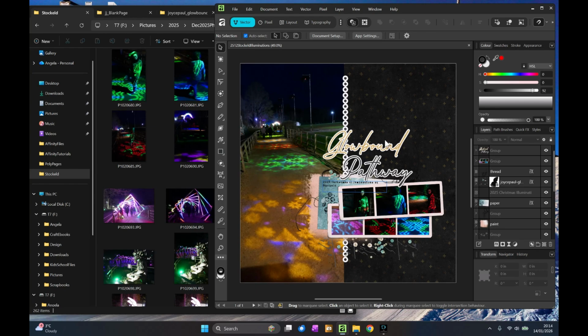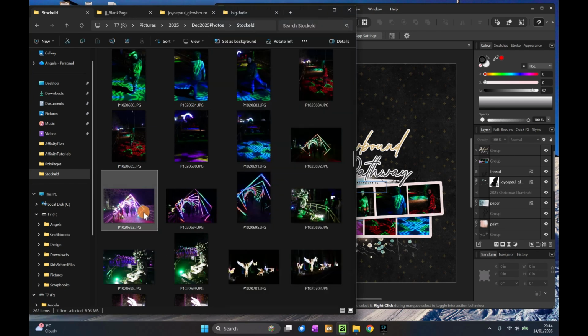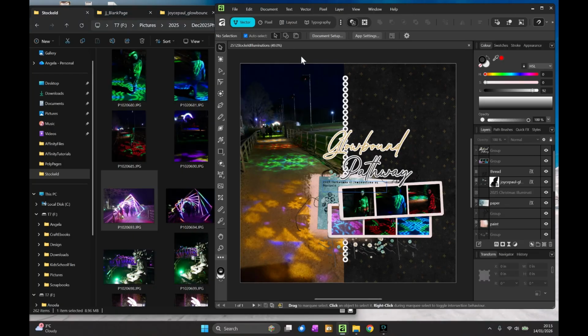So what I'm going to do is create my next page, and the next thing we saw was this tunnel that we went through, and the lights changed colour all the way through. And I'm going to create a page with that. So I'm currently in vector mode because that's the studio that I created this in.